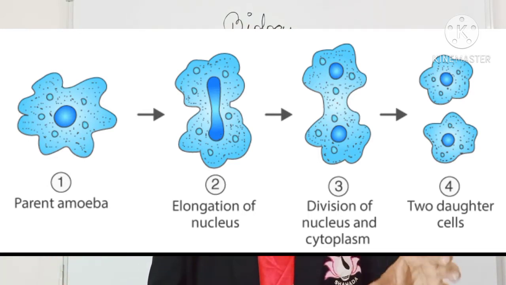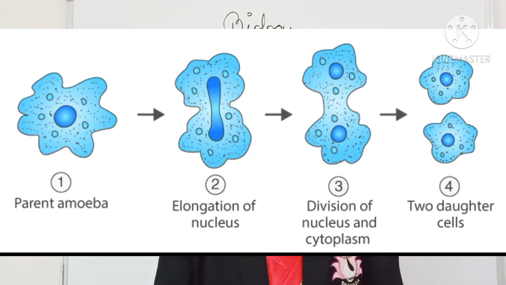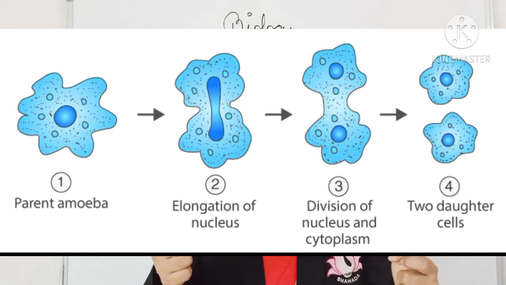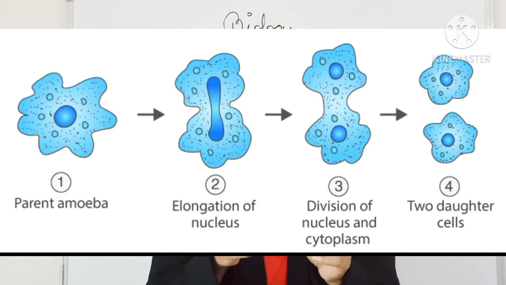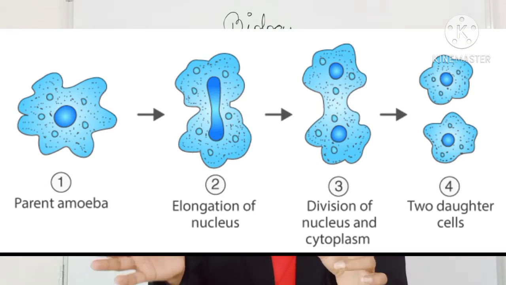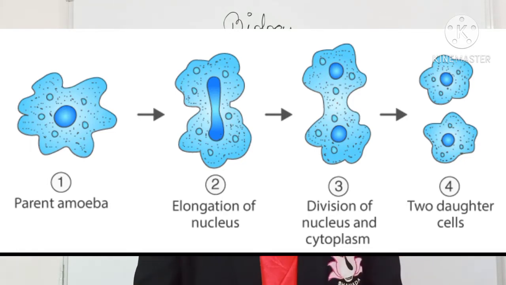The nucleus present in the amoeba is divided first, and then afterwards the whole body of the amoeba is separated. So this is known as binary fission.